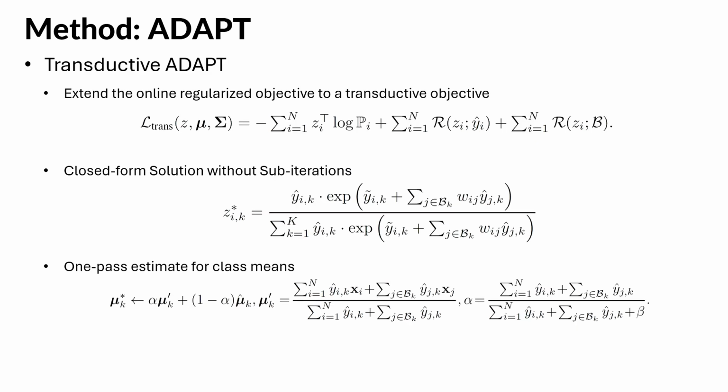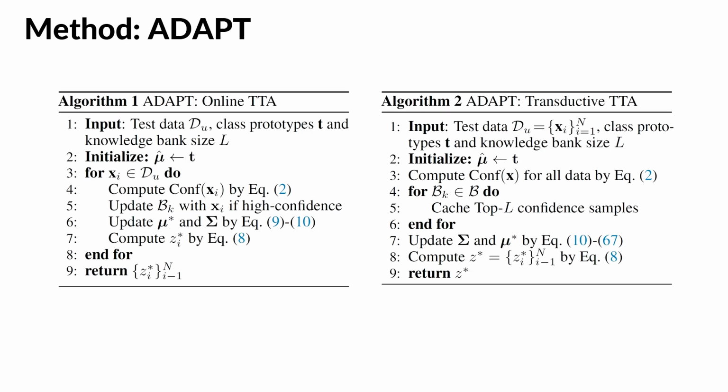Our framework elegantly extends to the transductive setting. Since the entire test set is available, we simply extend our regularized objective over all samples. Crucially, this admits an identical closed-form solution, allowing our transductive method to also run in a single, optimization-free pass, unifying both TTA settings. We summarize the procedure for online ADAPT in Algorithm 1 and transductive ADAPT in Algorithm 2. Notably, both procedures are fully training-free and sub-iteration-free.